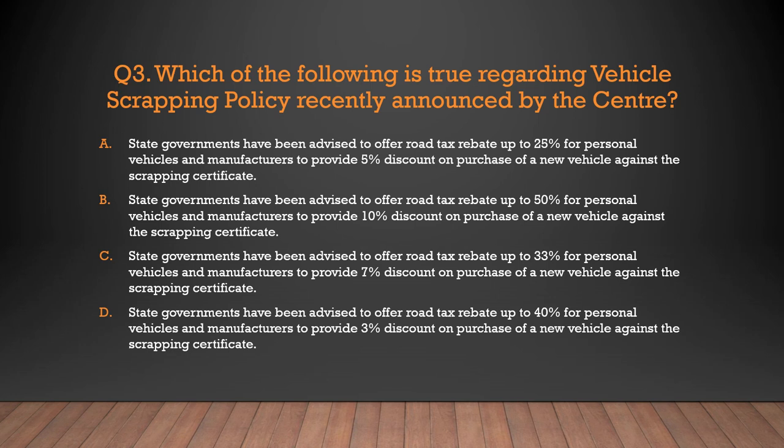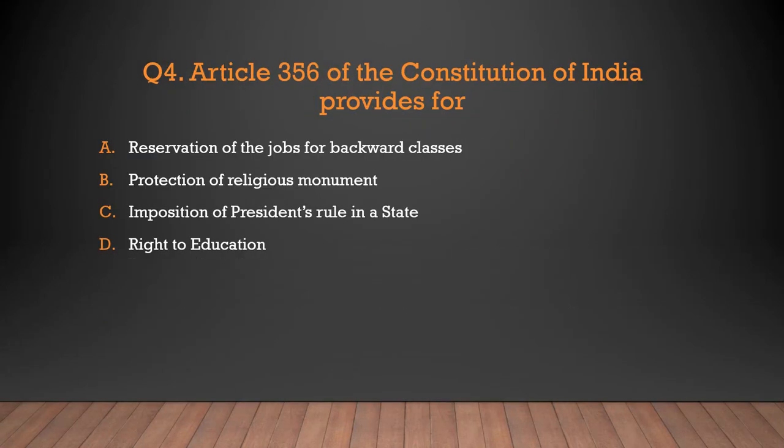The state governments have been advised to offer a road tax rebate of up to what percent for personal vehicles? Looking at the options, A says 25%, B 50%, C 33%, D 40%. Yes, 25% was the correct one, and manufacturers are to provide a 5% discount on the purchase of a new vehicle against the scrapping certificate. So option A was the correct answer. That means we should have correct knowledge regarding current affairs, only then can we answer this kind of question.